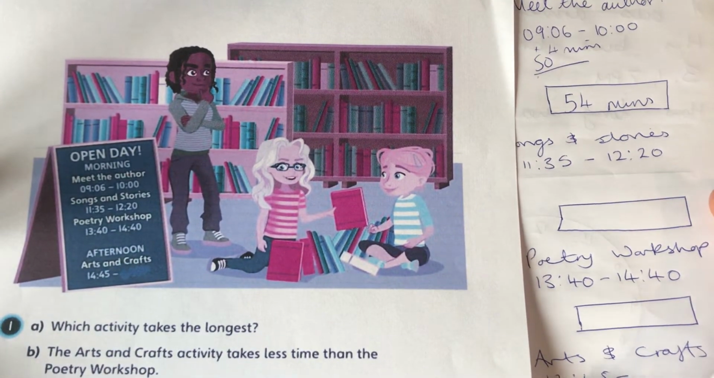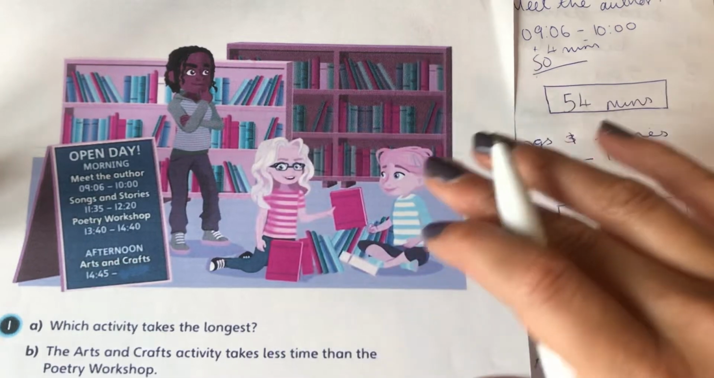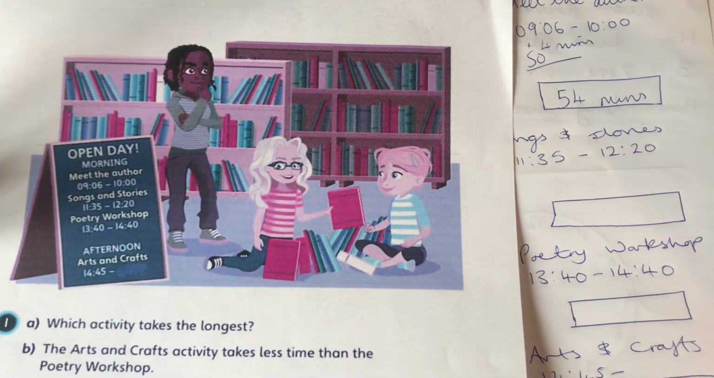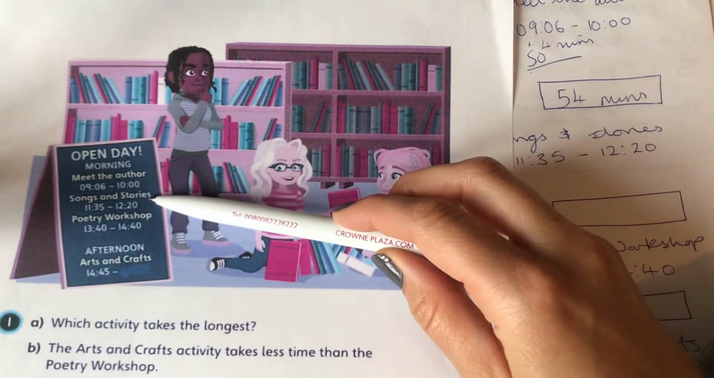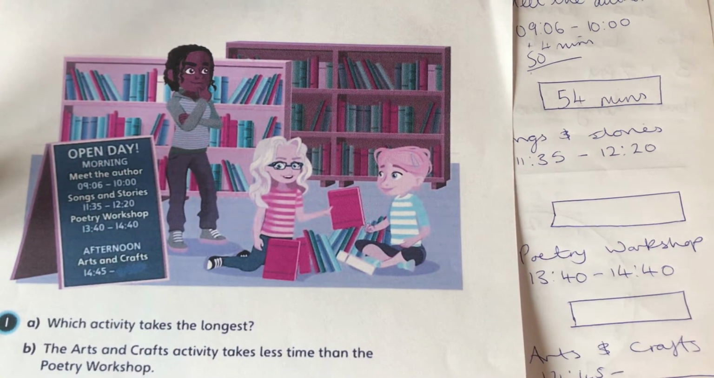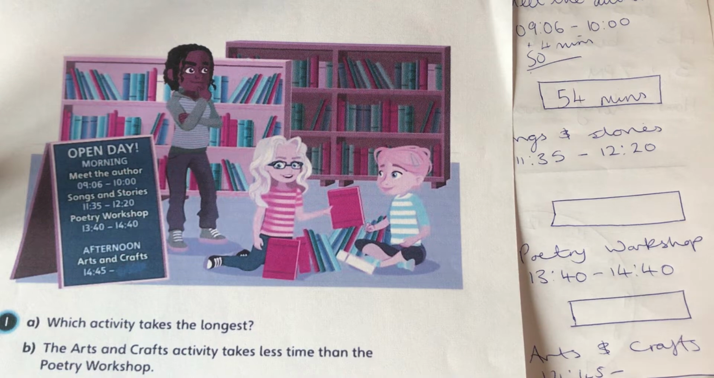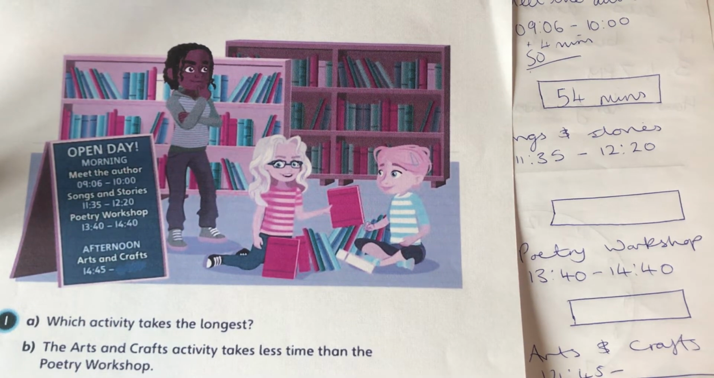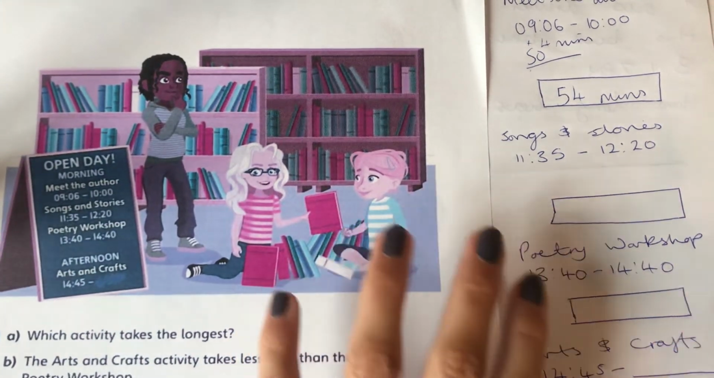I want you to pause the video now, and whether you're going to do it on a clock or your timeline, I want you to try and work out the duration of Songs and Stories and the Poetry Workshop. Then when you're ready, you can press play and we'll go over the answers. So press pause. Okay, I'm hoping that you've had a go and you've tried to work them out on your own.